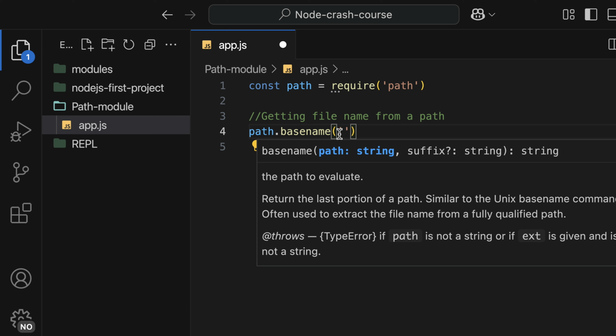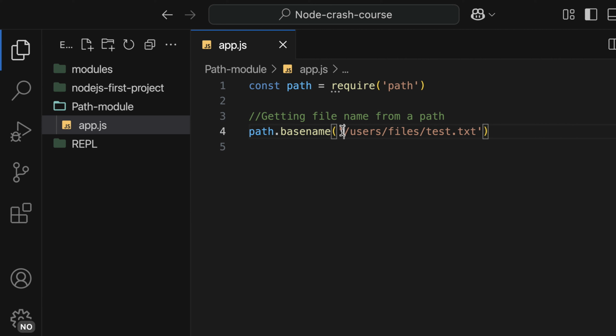Assuming that this is my path, /users, and then in the users folder, I have the files, and the file I want to access is called test.txt.